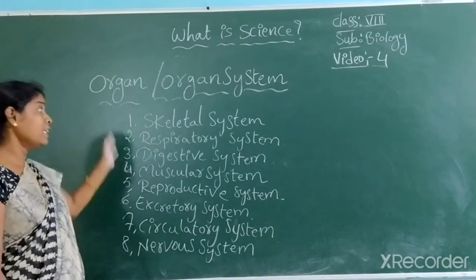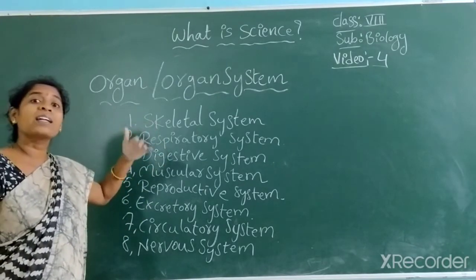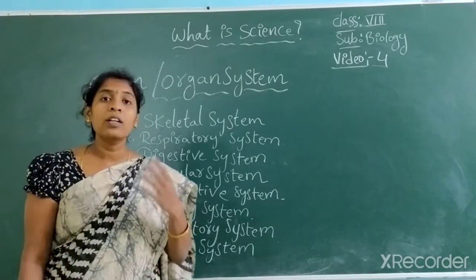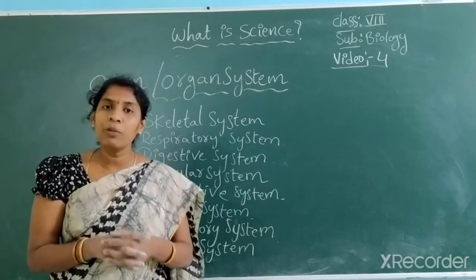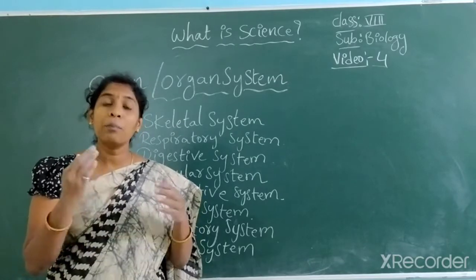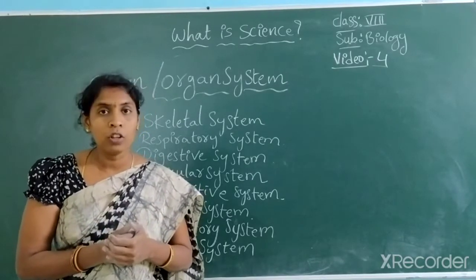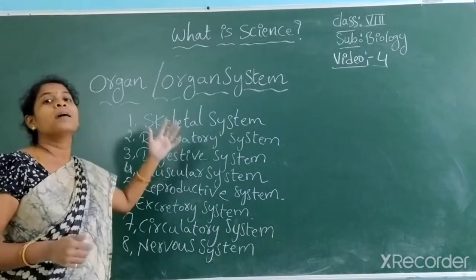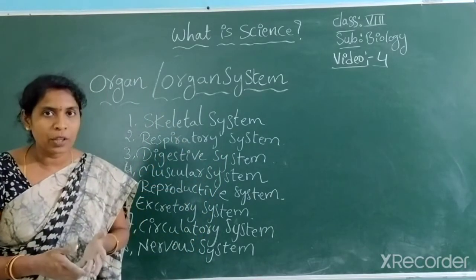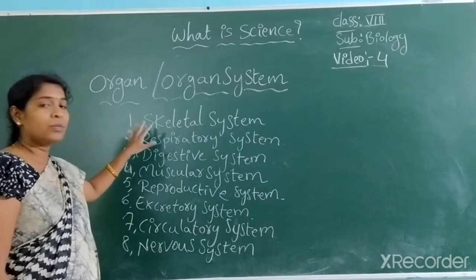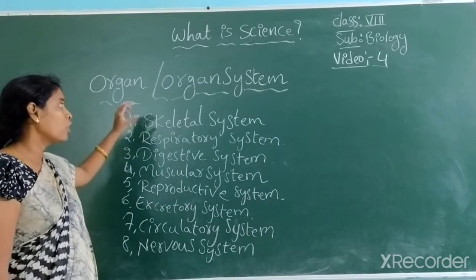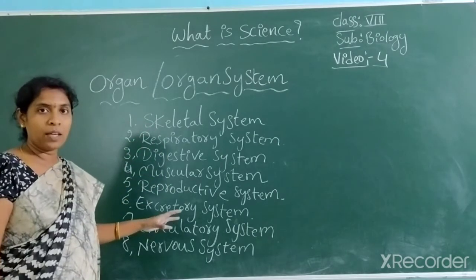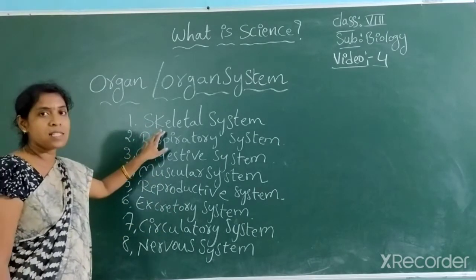Okay, and in these systems what organs are present and how can we study each and every part individually? So what branches are to be followed to find out and to know about a particular part present in our body? Okay, so now I'll explain one part present in one system. Basically, look at the skeletal system.